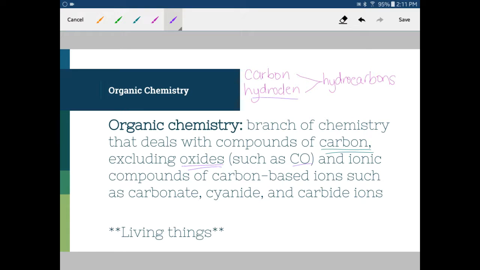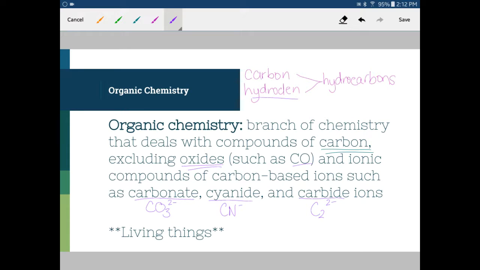Also, any ionic compounds that have carbon-based polyatomic ions, such as carbonate, cyanide, thiocyanate, and carbide. If we look at our periodic table of elements, we see those polyatomic ions at the top. Carbonate is CO3 2-, cyanide is CN-, carbide is C2 2-.